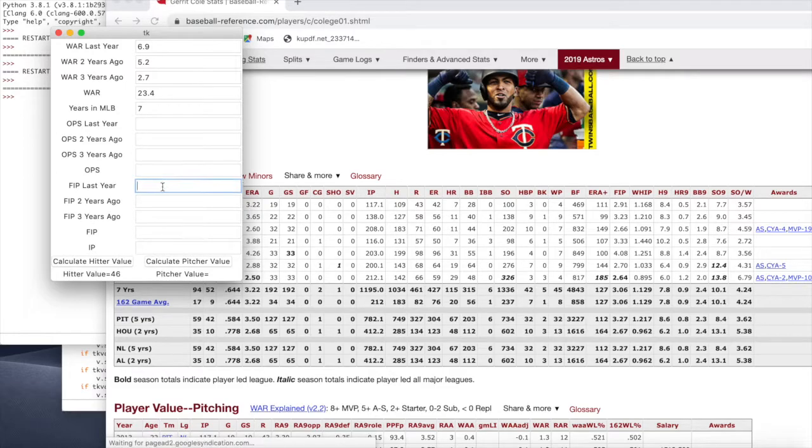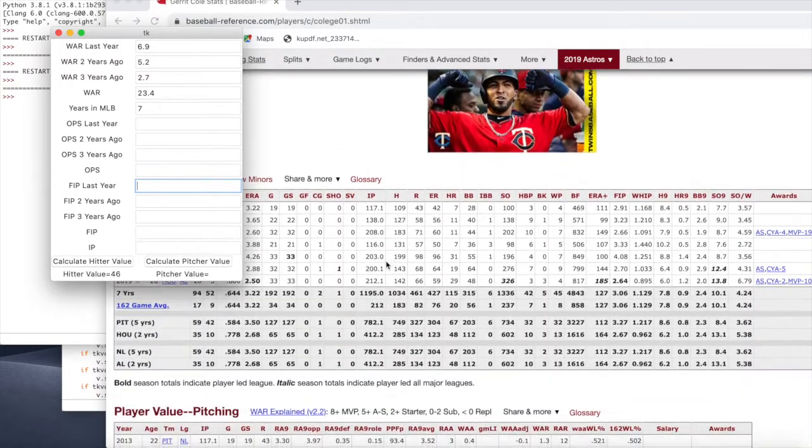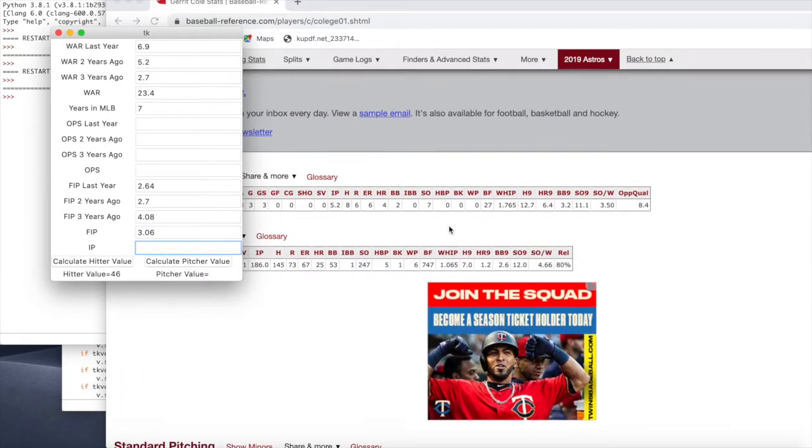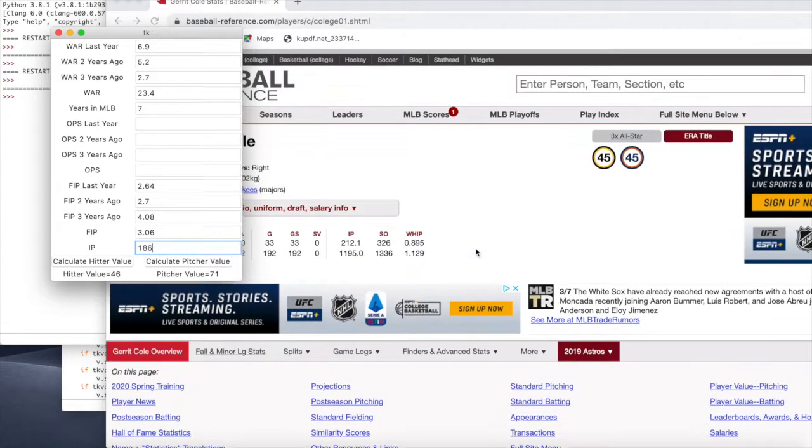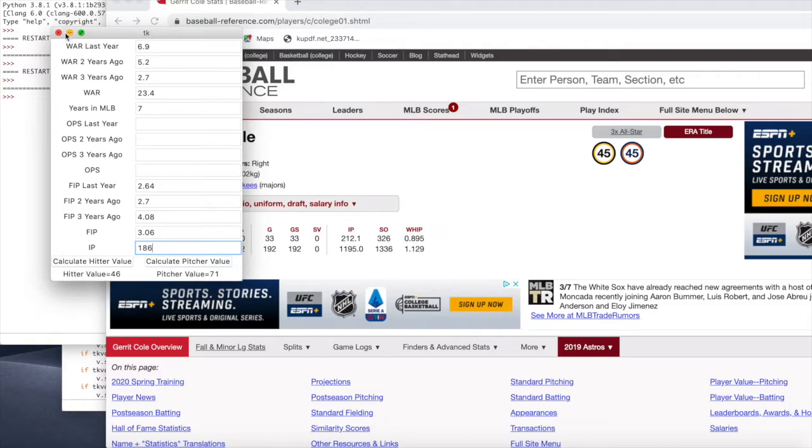And then OPS is not a pitching stat, so we can ignore that. And then FIP is right here. His FIP from last year is 2.64, then 2.7, and then 4.08. And his career FIP is 3.06. His projected innings pitched for the next year is 186, and his value is 71, which is very high because Cole's one of the best pitchers in the game.